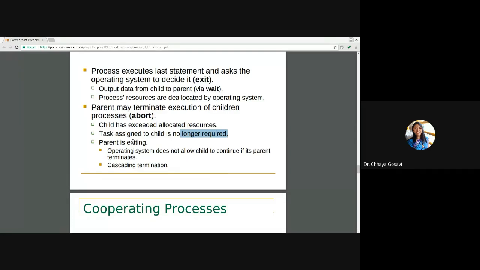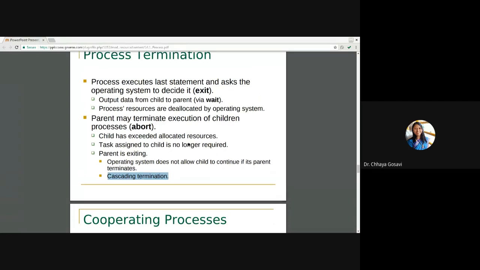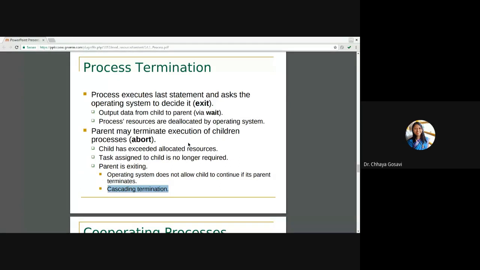While the parent is exiting, the operating system does not allow the child to continue if its parent terminates. So whenever a parent wants to exit, all children have to finish their execution either naturally or forcefully. And it is called cascading termination. If we have a tree-like structure, process 1 has process 2, process 3, process 4. So process 4 should finish first, then process 3, then 2, and then 1. So it is cascading termination. So termination can be natural or abort, meaning a process can finish by its own or be forcefully terminated by the parent process.